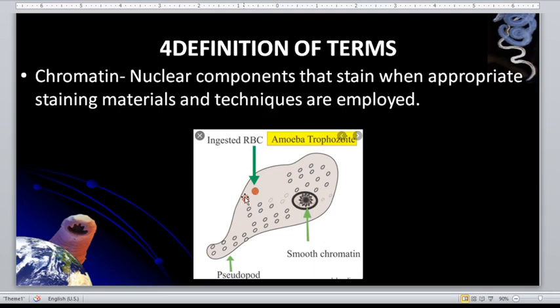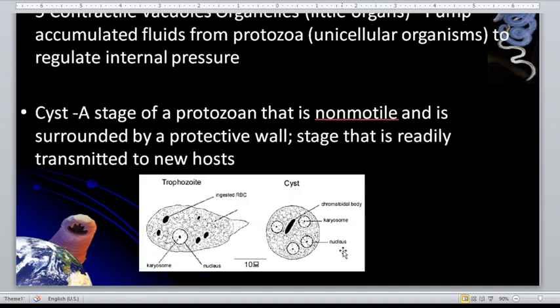Among the amoebas, only Entamoeba histolytica is capable of ingesting red blood cells, because it is the only pathogenic amoeba that has an invasive form. So they are invasive, they can ingest red blood cells, and this is a distinguishing feature in the laboratory diagnosis for Entamoeba histolytica infection.